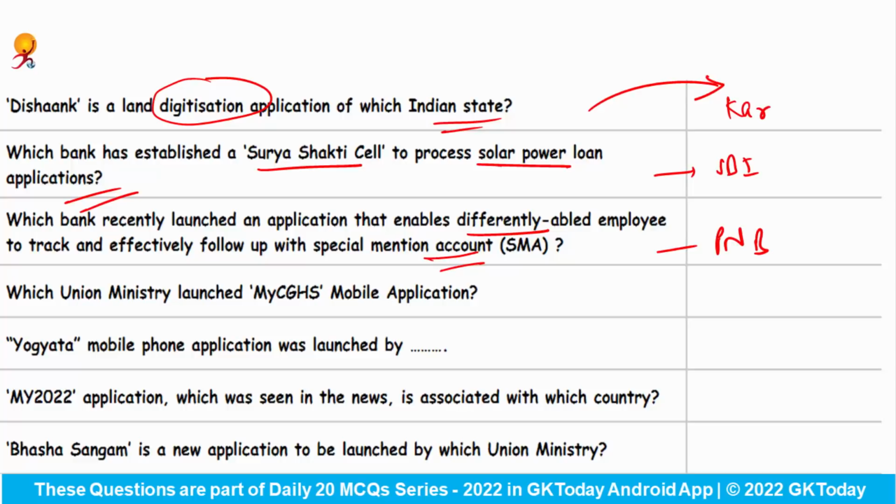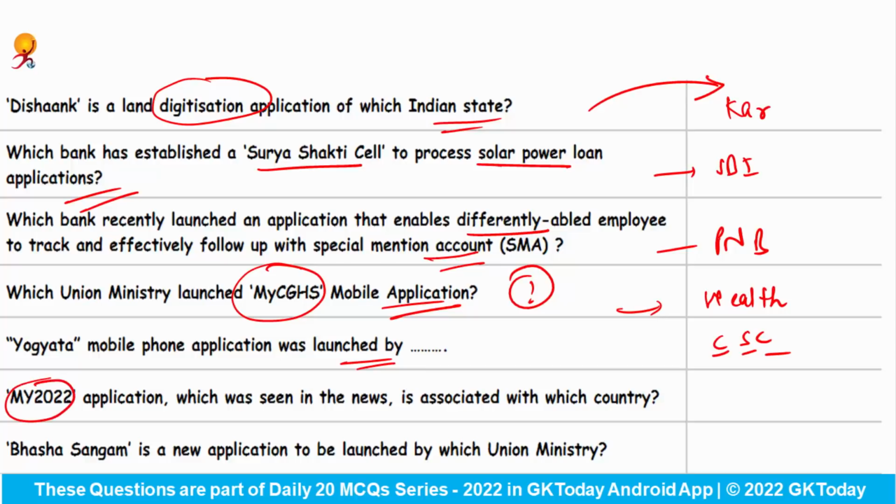Which union ministry launched My CGHS mobile application? It has been launched by Ministry of Health. Can you tell me who is our health minister? Yogyata mobile phone application was launched by CSC, means Common Services Center. My 2022 application, which was seen in the news recently, is associated with which country? It is from China. Bhasha Sangam is a new application to be launched by which union ministry? Answer is Ministry of Education.